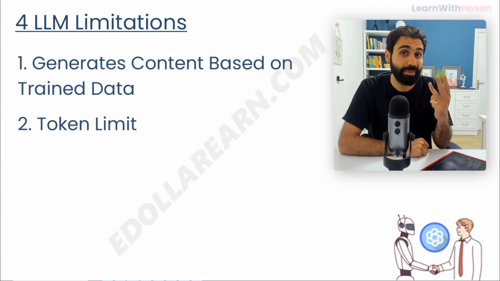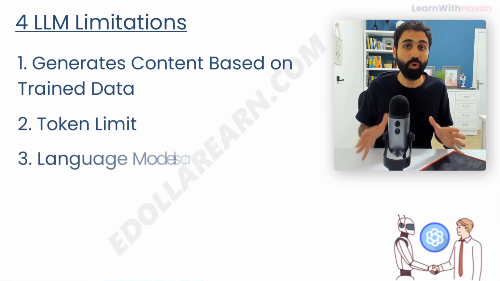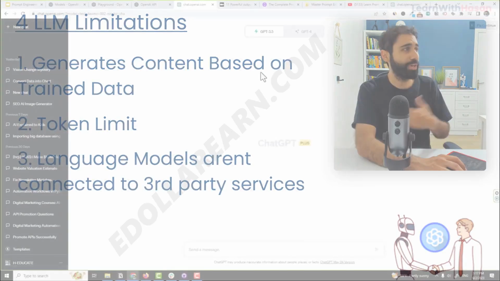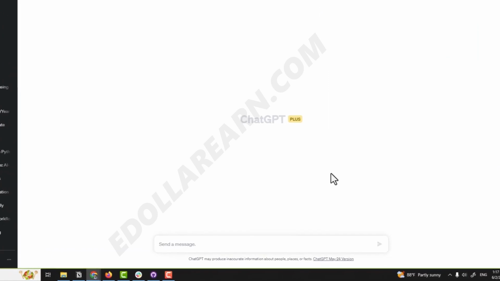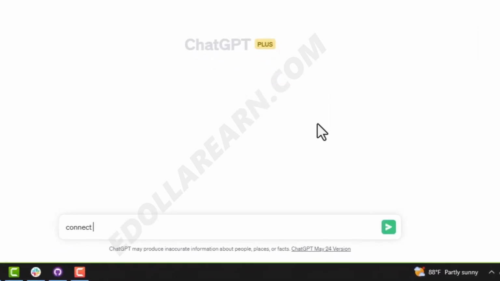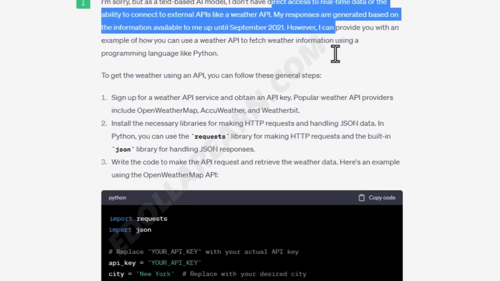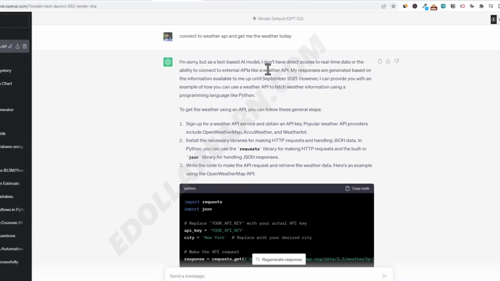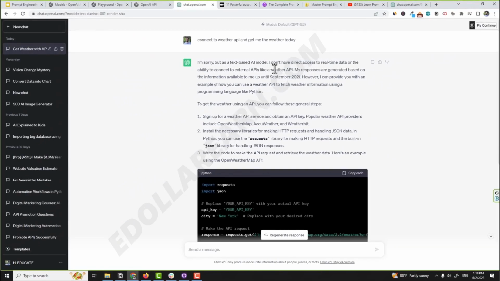The third limit is that by default, a language model is not connected to any third-party services or applications. So for example, if you go here to ChatGPT and ask it to connect to a weather API and get you the weather today, it will tell you, "I'm sorry, I don't have direct access to real-time data or APIs or services." So it's also limited and can't connect directly by default to third-party services.